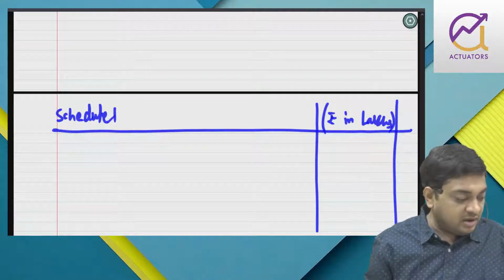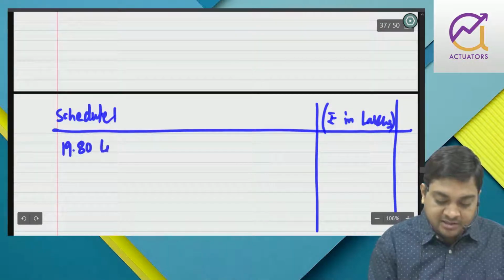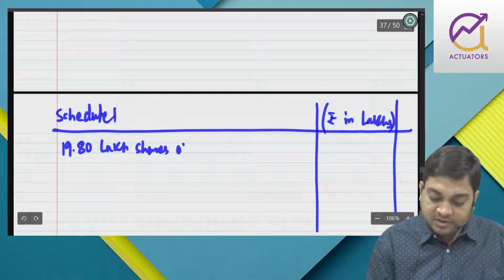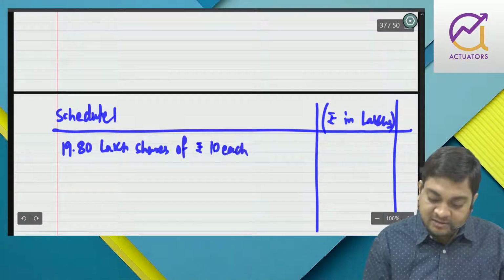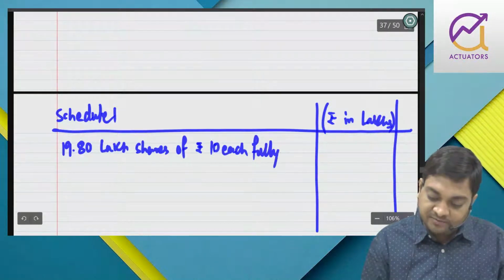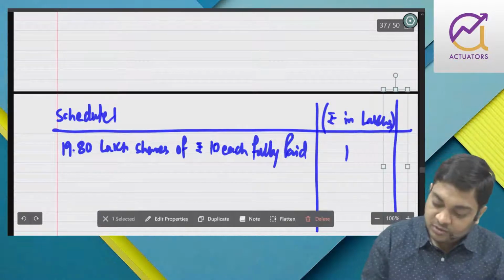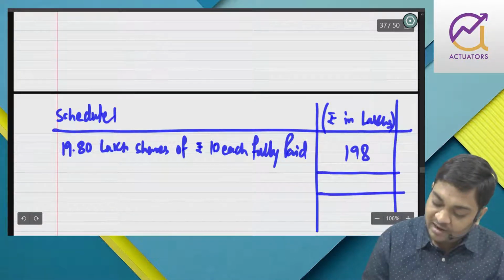So we have 19.80 lakh shares of rupees 10 each fully paid. So that comes to 198.